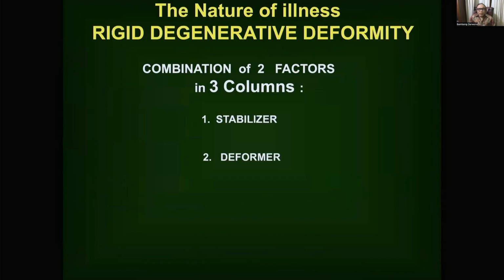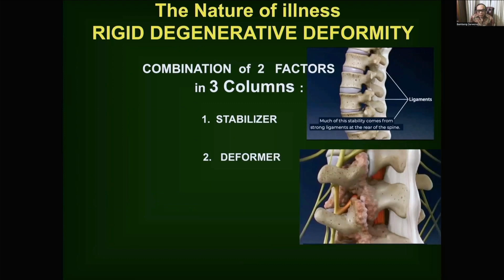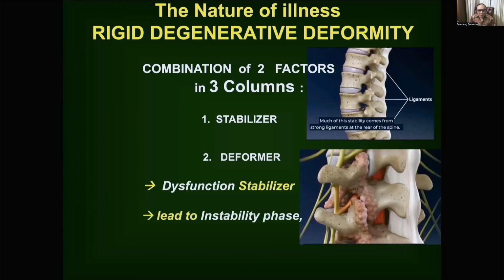Now, the nature of illness in rigid degenerative deformity is a combination of two factors in three columns, the stabilizer and the deformer. The deformer dysfunctions the stabilizer and creates instability.